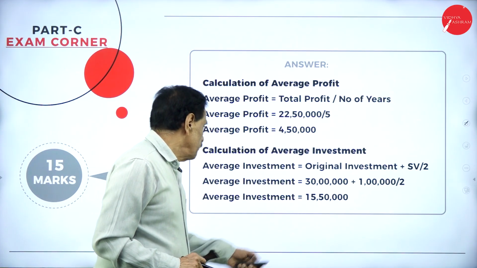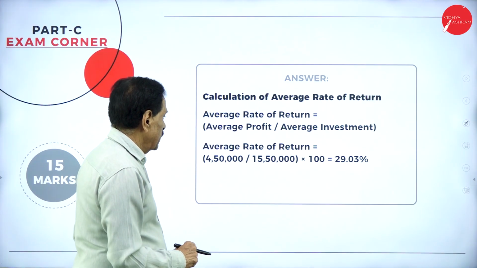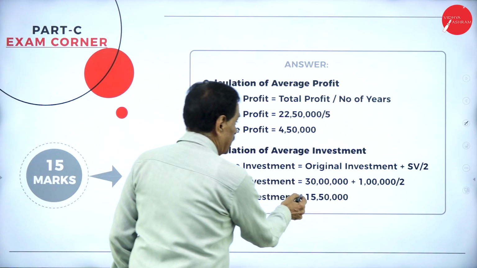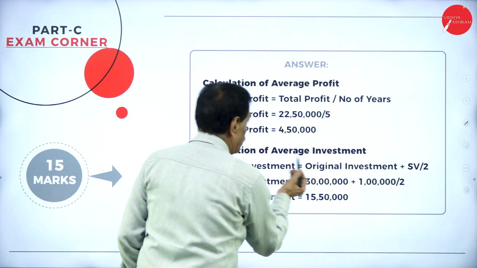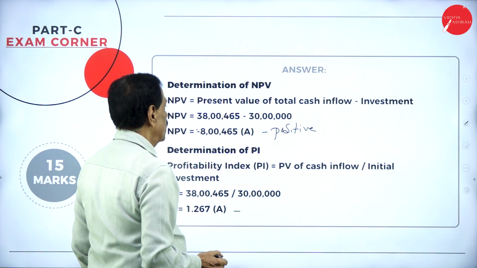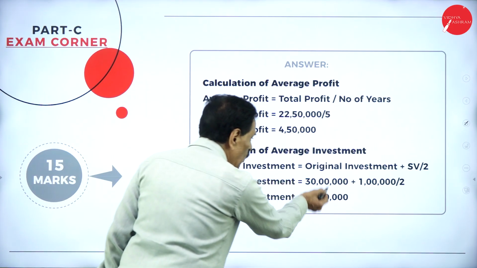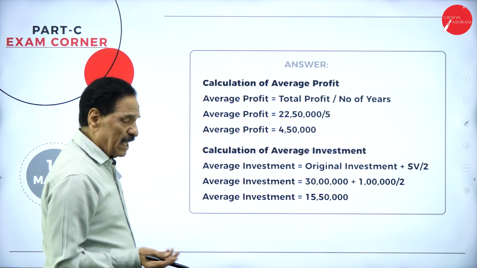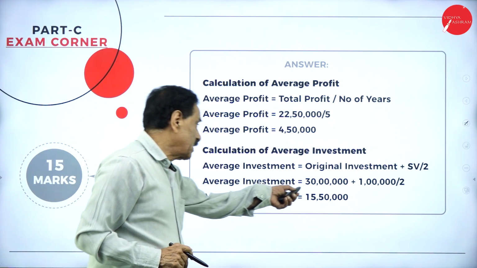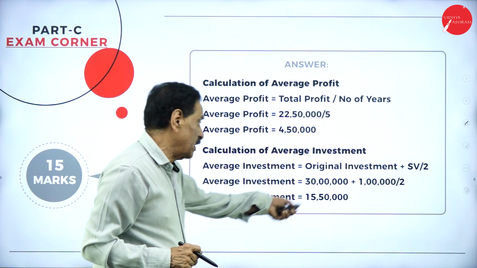30 lakh divided by your average profit. No, here I have done 30 lakh plus 1 lakh, 15 lakh 50,000; 4 lakh 50,000 divided by 15 lakh into 100, they will do. Another way, directly we can do for this 30,000 only. There are some authors who will take only 30,000 into consideration. There are some authors who will take this 1 lakh divided by 2.